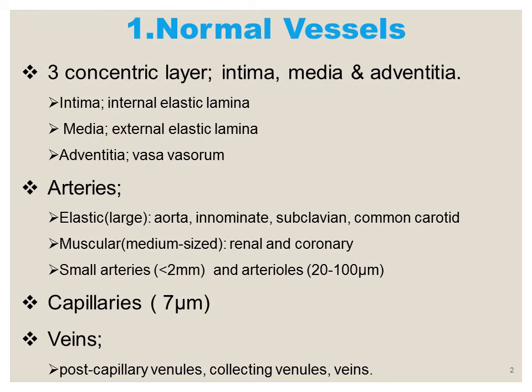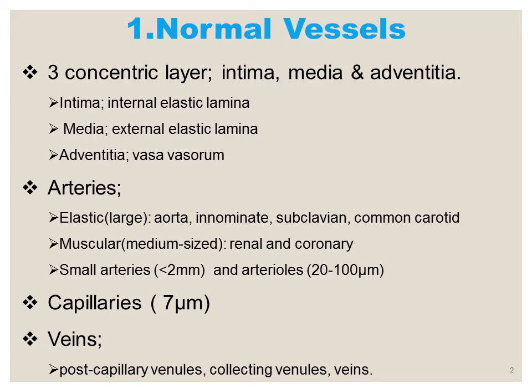The next layer is the tunica media, and the tunica media is made up of smooth muscle cells, and that layer is separated from the external or outer layer, that is the adventitia, with the help of a layer that is referred to as the external elastic lamina. And the tunica adventitia is made up of different nerves and the vasa vasorum, so it is the outermost layer. Now there are three types of vessels: the arteries, the veins, and the capillaries. These are the major types of vessels.